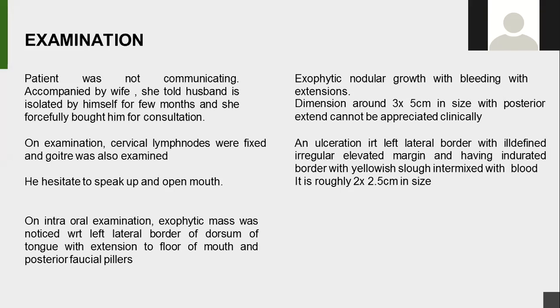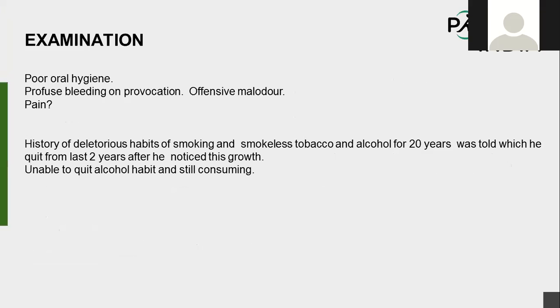It was also associated with an ulceration on the left lateral border of the tongue, ill-defined and irregular, with an elevated margin and an indurated border. The floor was covered with a yellowish slough intermixed with blood. The ulcer was around 2 to 2.5 centimeters in size. On palpation, there was profuse bleeding even on mild provocation, and it was a completely non-tender growth. Paresthesia was also noticed in this case.